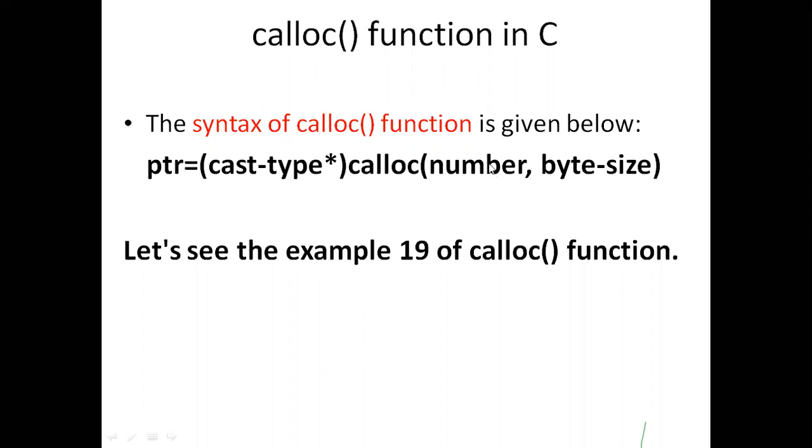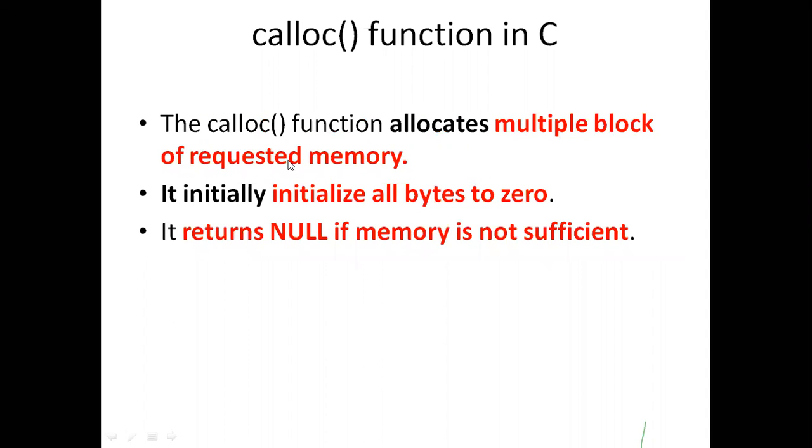Here we are passing two parameters, the first parameter being the number. Calloc allocates multiple blocks of requested memory, and malloc allocates a single block of requested memory. Calloc, by default, is going to initialize the memory.